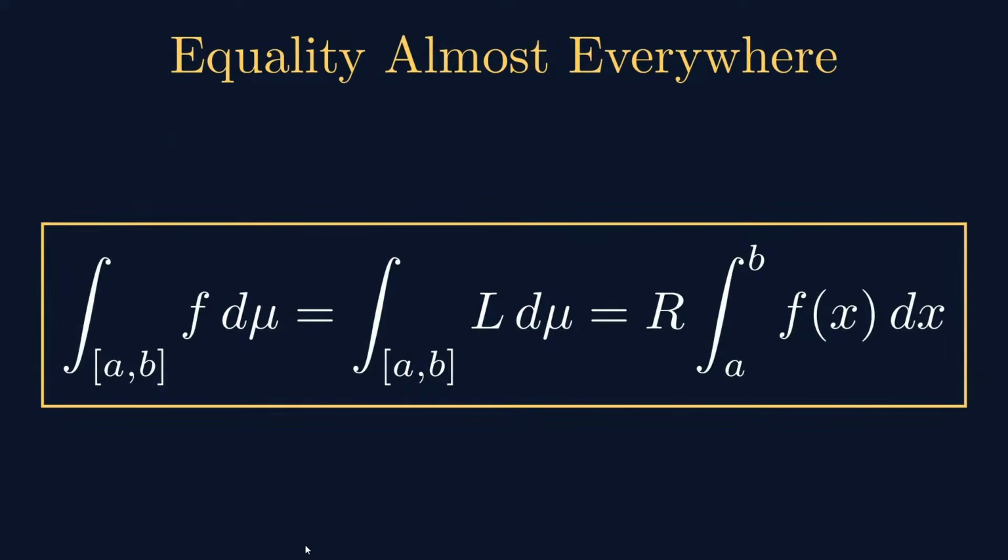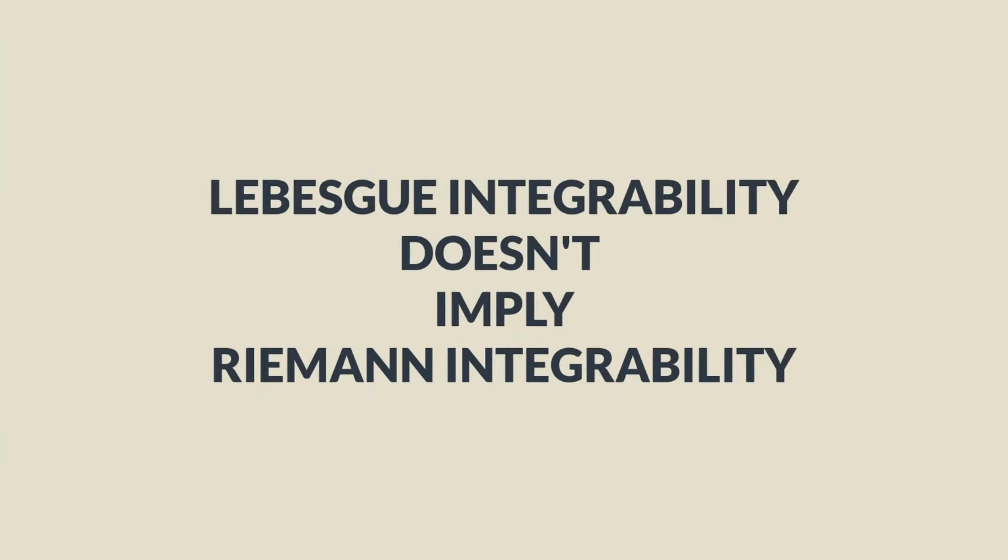Okay. So f is Lebesgue integrable. Its integral is equal to the integral of L. Why? Because f is equal to L almost everywhere. But the integral of L is nothing but the Riemann integral. So every Riemann integrable function is Lebesgue integrable. The conclusion is here. This is a very fundamental theorem.